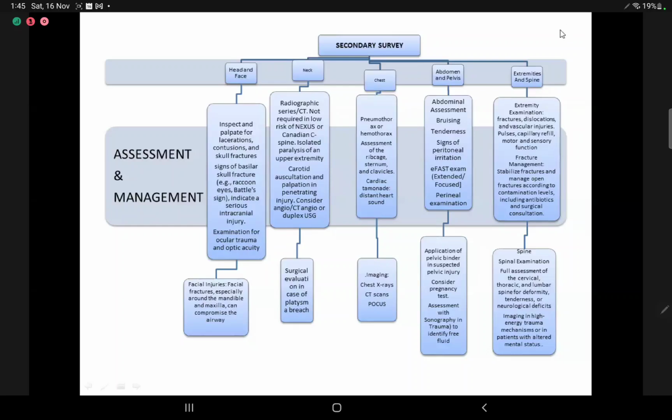Coming to extremities and spine, extremity examination will look for fractures, dislocations, vascular injuries, pulses, capillary refill time, and sensory function. Fractures need to be managed, and according to the level of contamination, antibiotics need to be administered. Spine examination: full assessment of the cervical, thoracic, and lumbar spine for deformity, tenderness, or neurological deficit. We'll go for imaging in case of a high-energy trauma mechanism or patients with altered mental status.